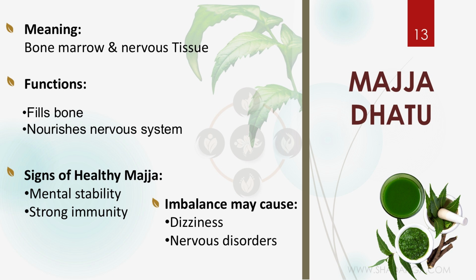Next is Majja Dhatu. Majja is the bone marrow. So bone marrow or nervous tissue is mentioned in the Majja Dhatu. What's the function? To fill the bone and to nourish what? Our nervous system. Signs of healthy Majja are mental stability and strong immunity. If it is imbalanced, dizziness and nervous types of diseases will occur.